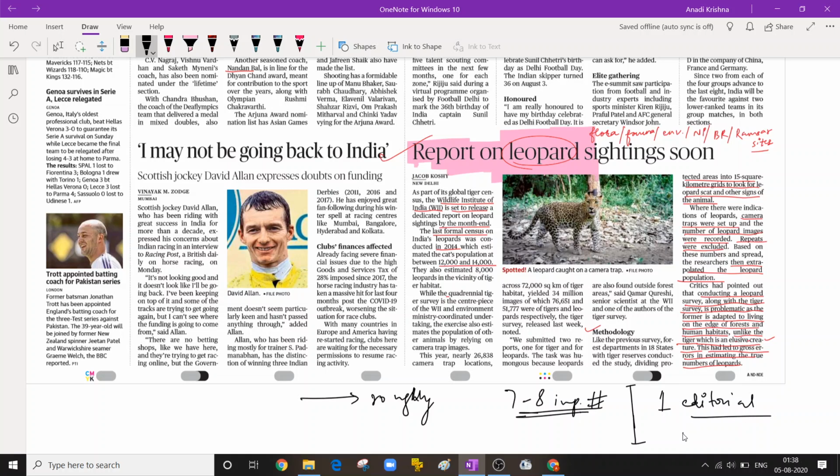One editorial in even 2 days is more than good. If you are reading one editorial in a couple of days, I assure you it is very, very good. But it must be consistent and you must understand it very thoroughly.